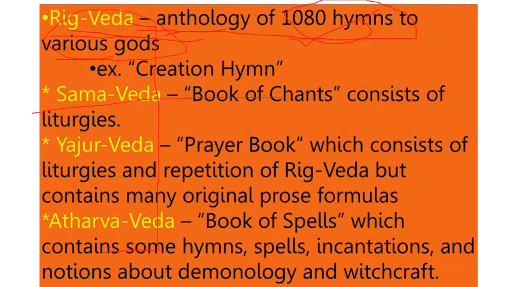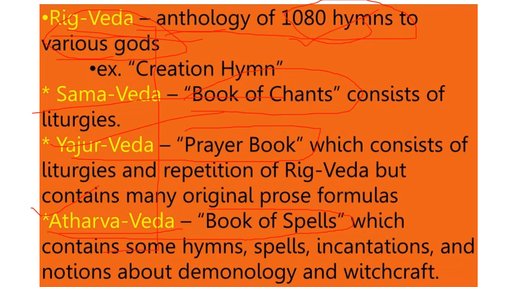In case of Samveda, it is a book of chants, means there are mantras. In Yajur Veda, this is a prayer book: evening prayer, morning prayer, what you should do, what you should not do. Then finally comes Atharva Veda, book of spells. There are many magic spells also. And Ayurveda comes under Atharva Veda. A for Atharva, A for Ayurveda.